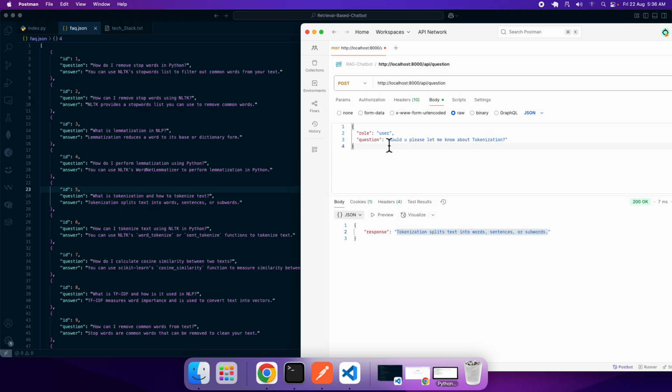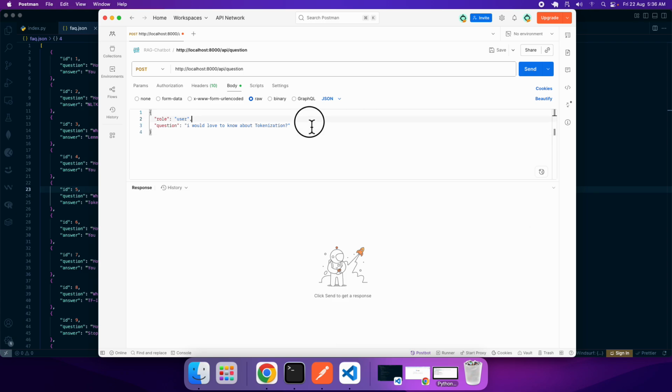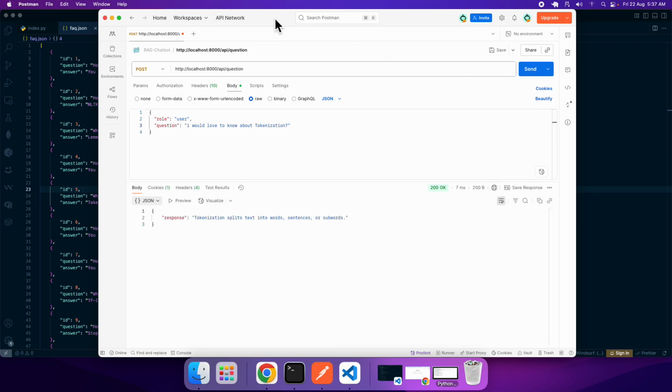Let's reframe this question again. I would love to know about tokenization. Let me clear the response and pass it again. Click the send button, and again the same answer comes.